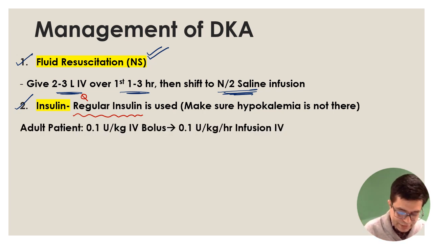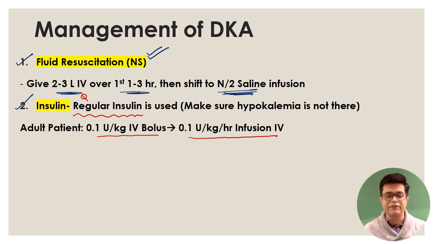Now, in case of adults, you will be giving a 0.1 unit per kg IV bolus according to Harrison, and then you will shift to 0.1 unit per kg per hour infusion IV. Based upon the response, you can increase the dose, you can maintain the dose, and if the patient starts improving, slowly you can taper and bring to subcutaneous insulin. There is a catch. This is for adult patient.